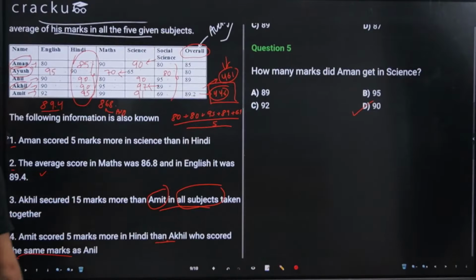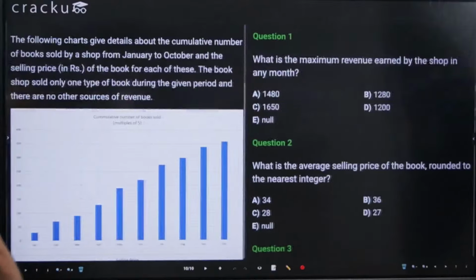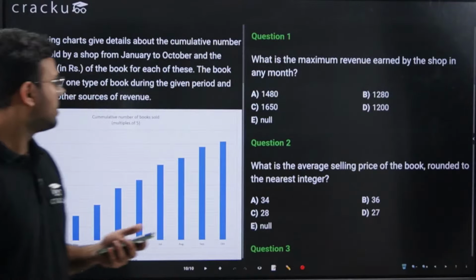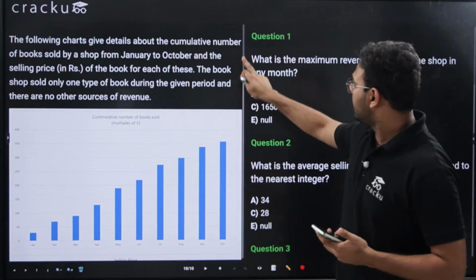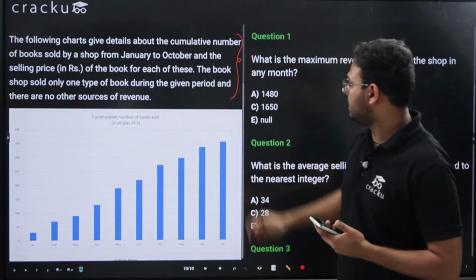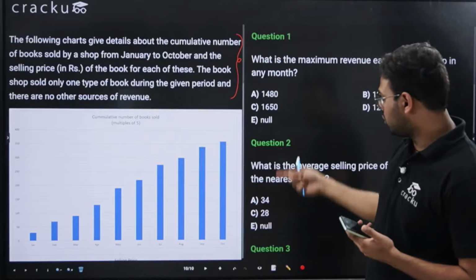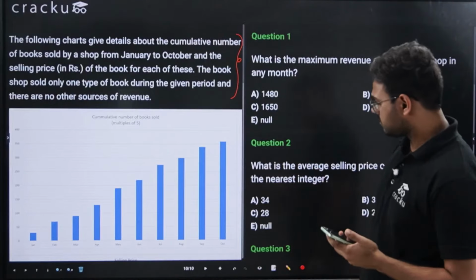Okay. So this is the last set for today. I'm extending the class for 10 minutes because I started 10 minutes late. I'll start the timer now. Firstly, I want you to read these instructions quickly. This has only 3 questions and I want you to solve them in 8 minutes.